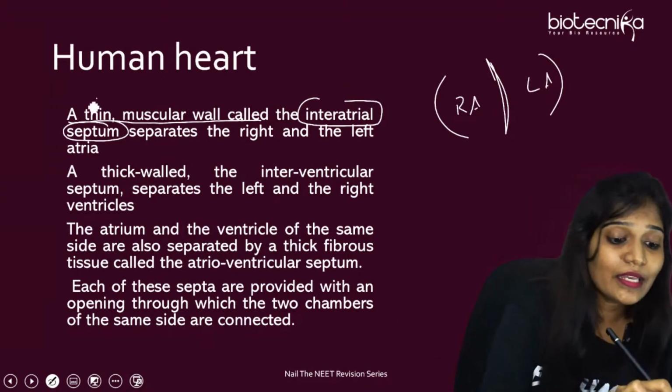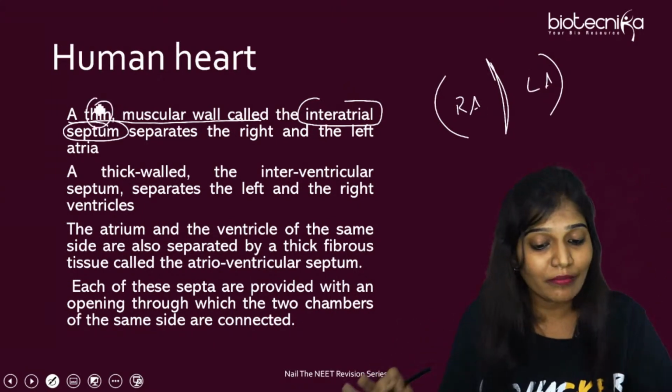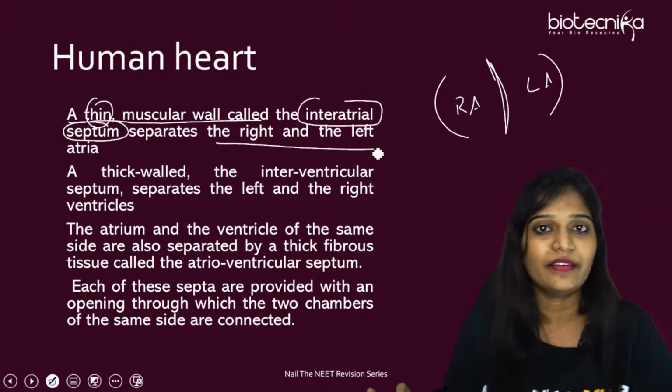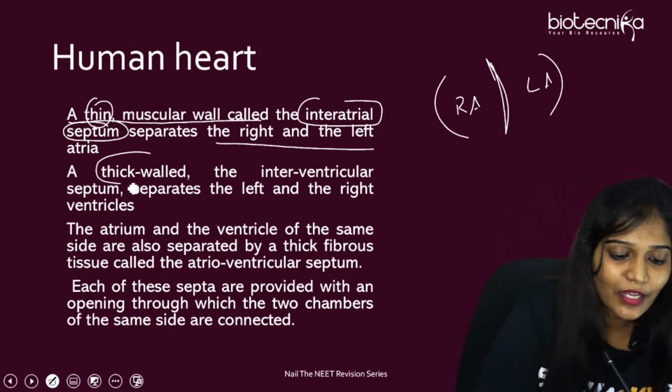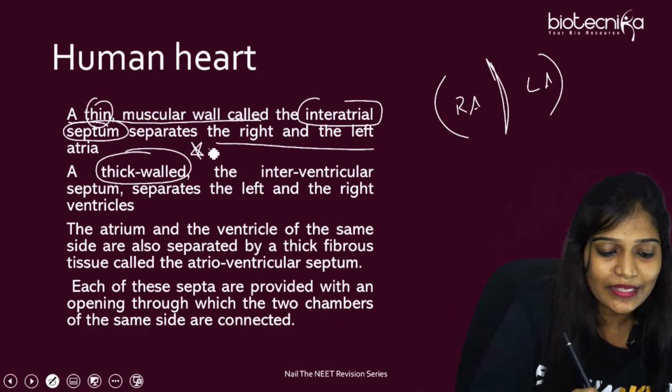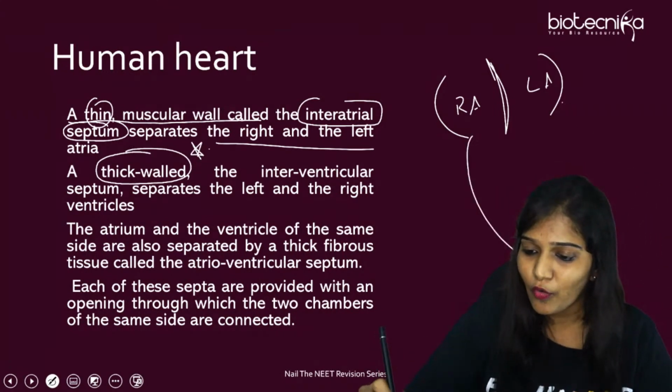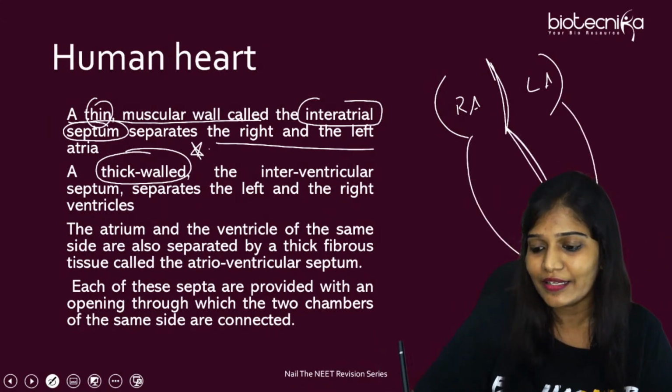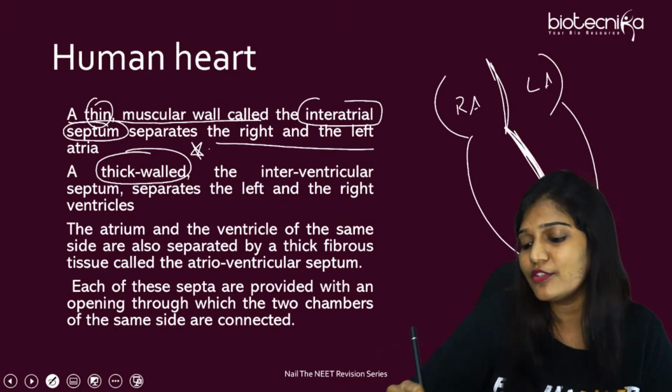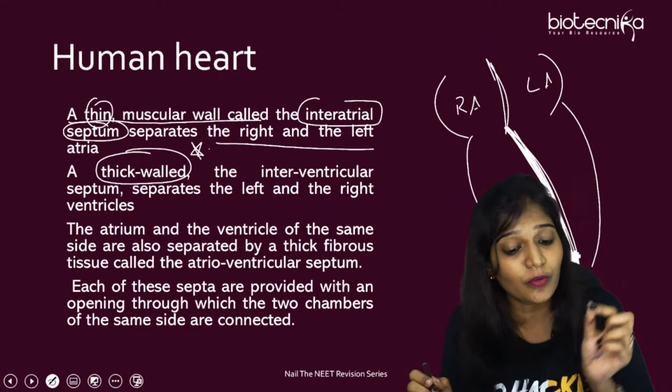They are thin muscle. They are made up of normal muscles which separate the right and left atria. Understood? Yes. The next one, thick walled. Important. Thick walled. This is present below. This is going to be what? Thick. This is very, very thick. Ventricles usually have thick walls, and even the septa is going to be very thick.